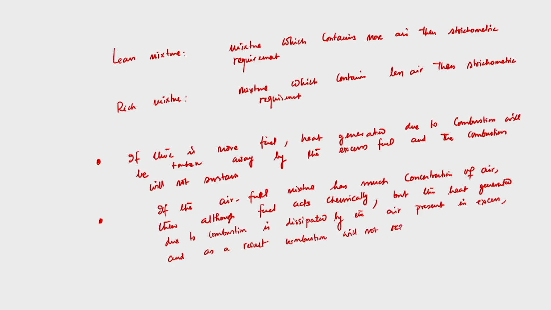So, we have seen that if we have less amount of air or high amount of fuel, heat generated due to combustion will be taken out by the excess fuel and flame won't sustain. While if the air fuel mixture has much amount of air, then although the fuel will act chemically due to the availability of required amount of oxygen, heat generated due to combustion will be dissipated by the air present in excess, and as a result combustion will not sustain.